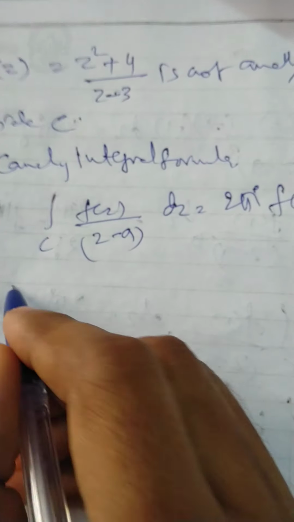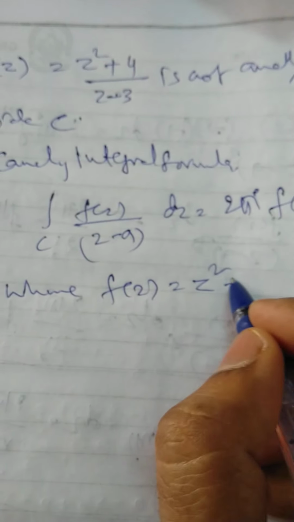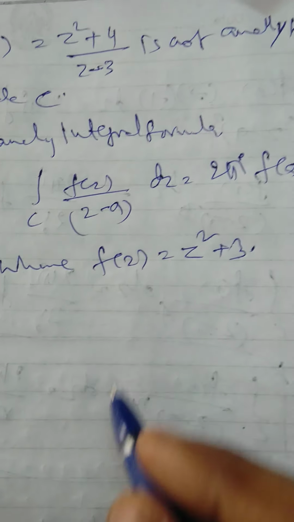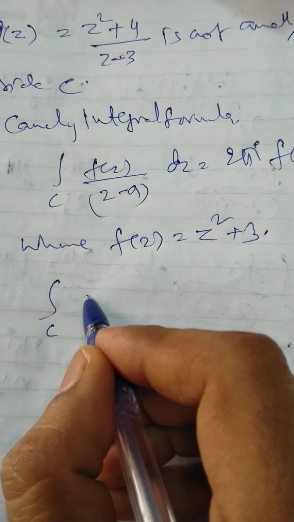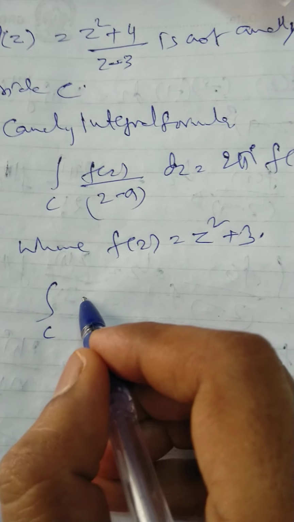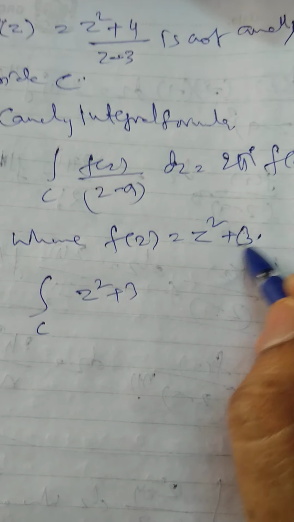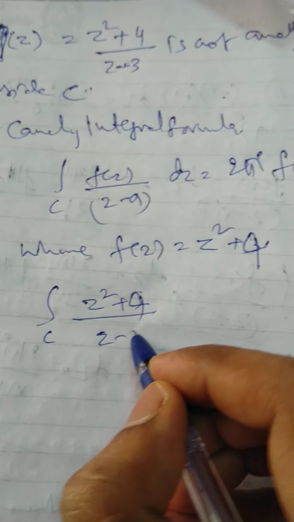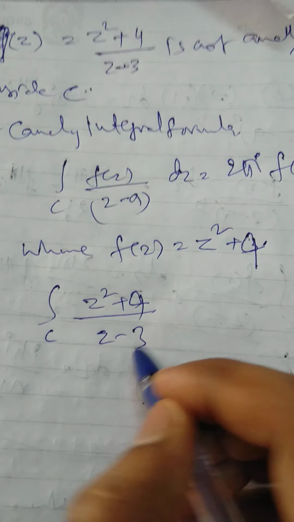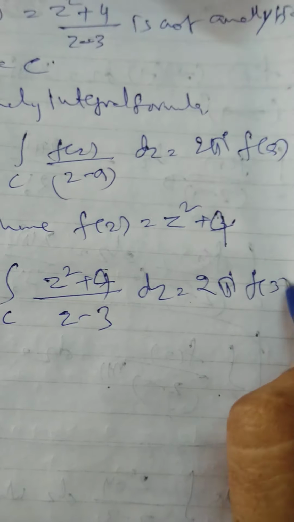Now here in this problem, f of z can be taken as z square plus 4 in order to apply Cauchy integral formula. So we can get integral C (z square plus 4) by (z minus 3) dz equals 2 pi i times f of 3.